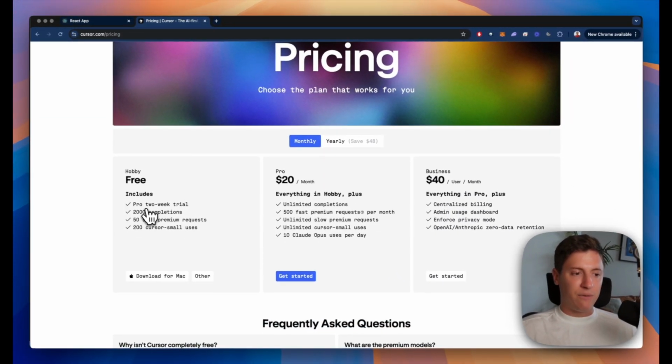So there is a free version. If you're just starting, you can get away with using the free version easily. You can't do as many prompts, but maybe you just want to go in and get your feet wet, right? You can try it out. It also comes with a trial for the more complex versions.